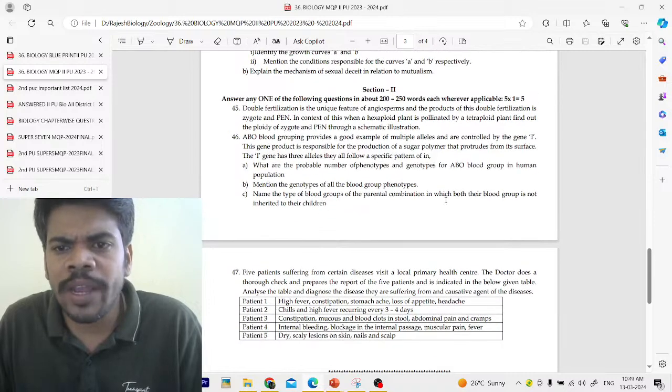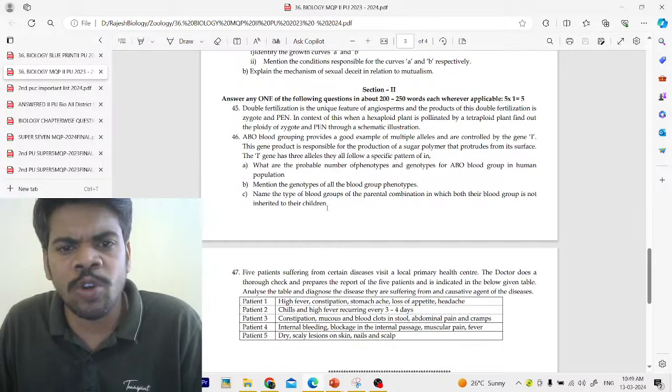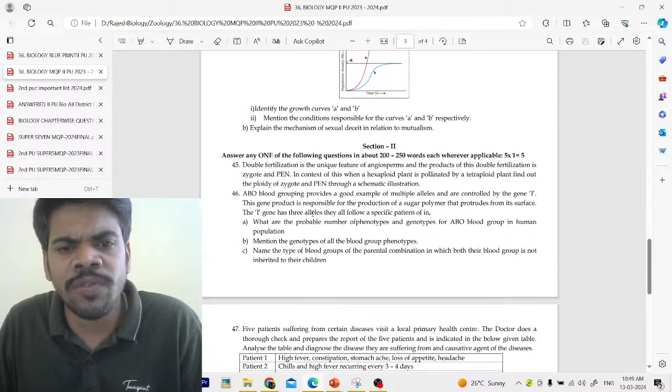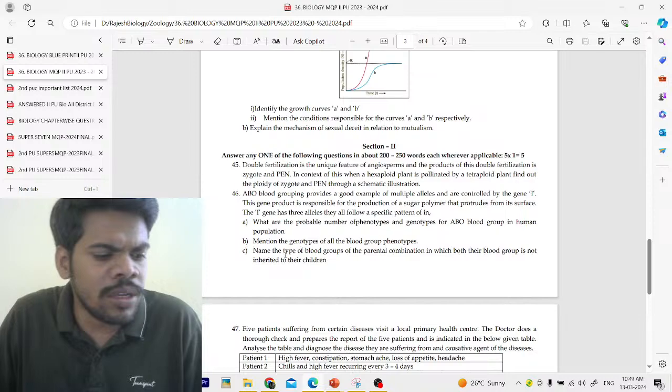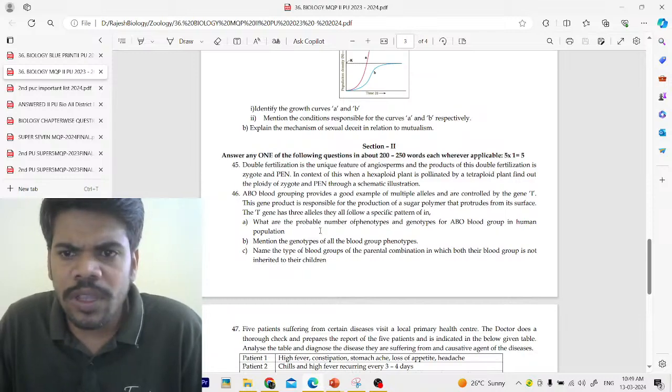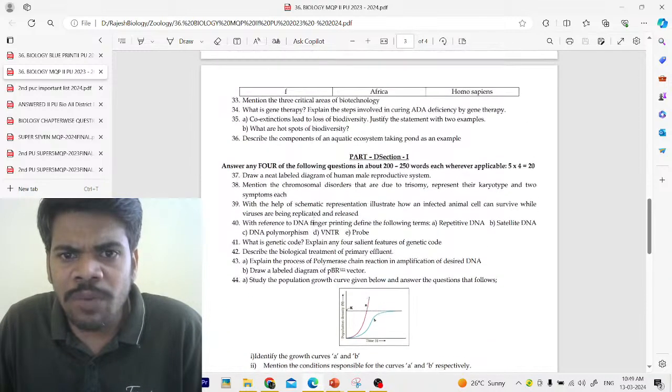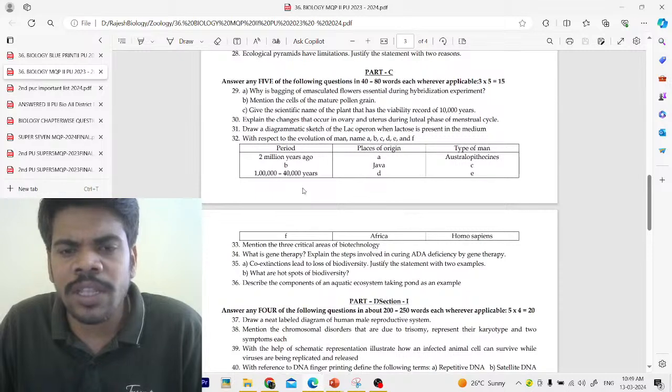Blood groups, parental combination in which both their blood groups are inherited to their children. All these are application method of questions. There are sub questions, and there they are going to focus on the application method. Okay, so how they will ask application method of questions, that is also we'll discuss here.